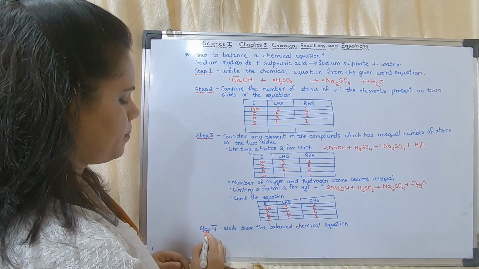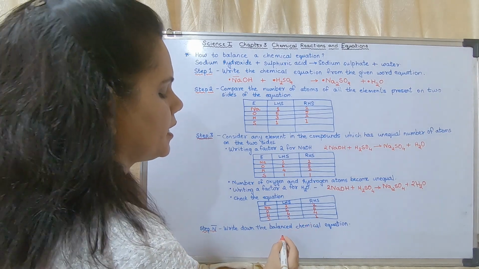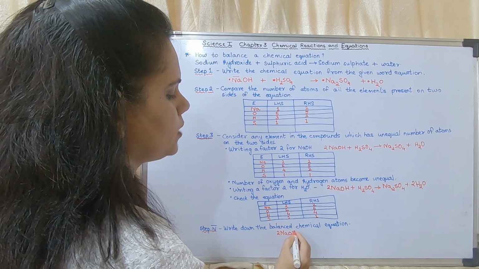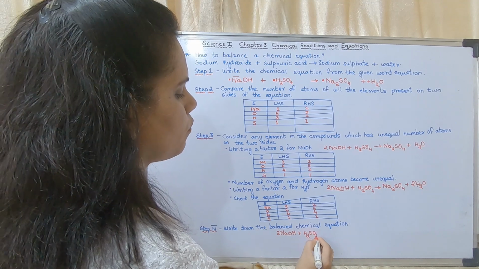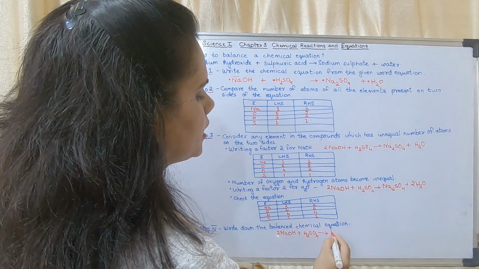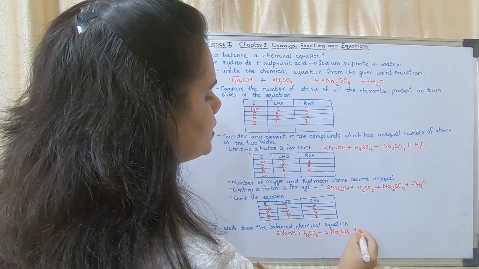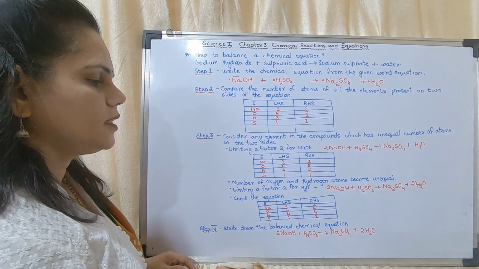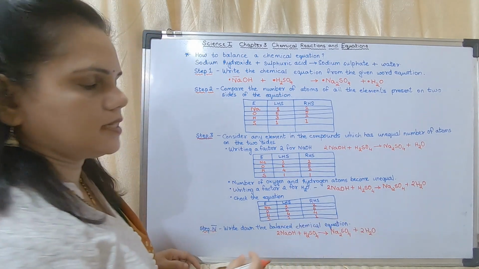And what is step 4? What is step 4? You have to write the balanced chemical equation. So the balanced chemical equation is 2NaOH plus H2SO4 gives Na2SO4 plus 2H2O. This becomes the balanced equation. So that means this is the answer.